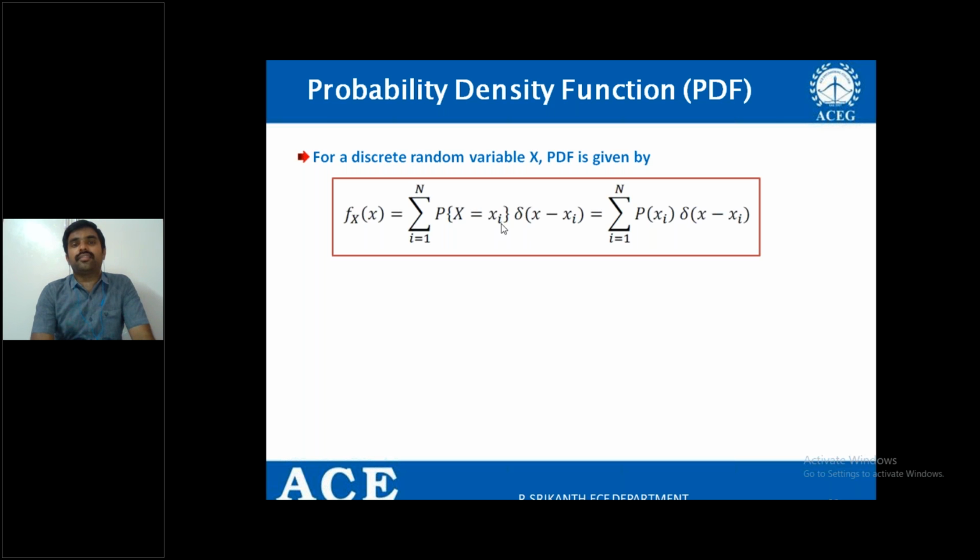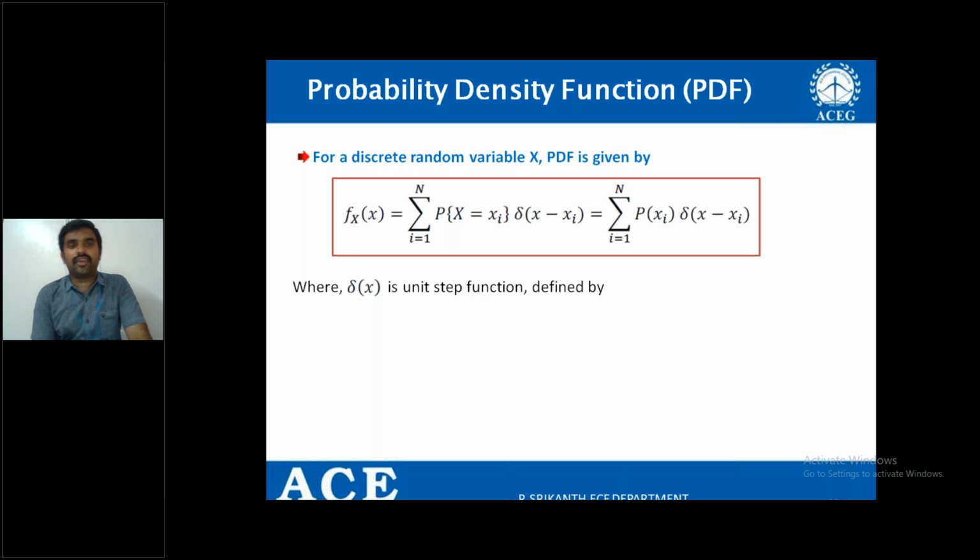We read this particular symbol as del, del of x minus xi, or in the short form you can write like this: summation i equal to 1 to n, p of xi into del of x minus xi. What is del? The delta function is called the unit impulse function.